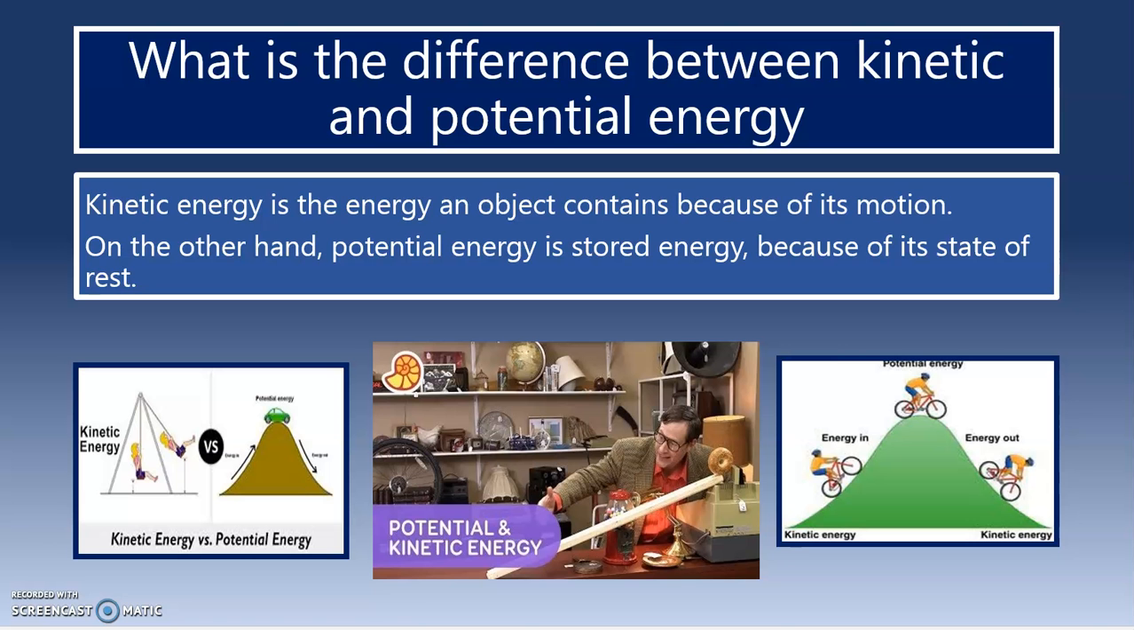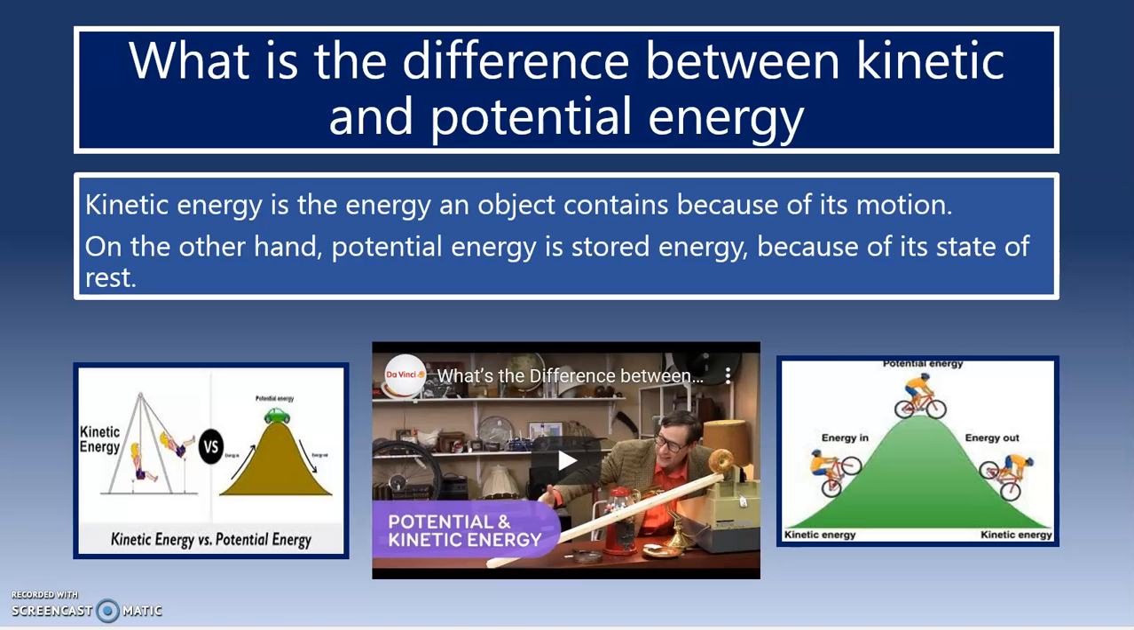But what's the difference between the two? Kinetic energy is the energy an object contains because of its motion. It is always in motion. On the other hand, potential energy is stored energy because of the state of rest. The object is at a state of rest.